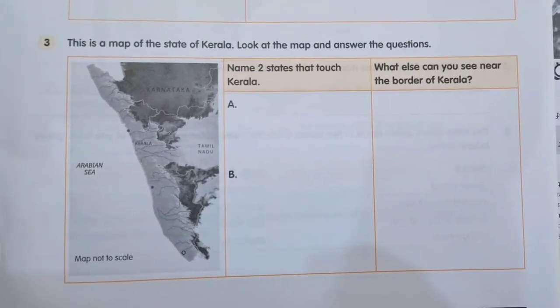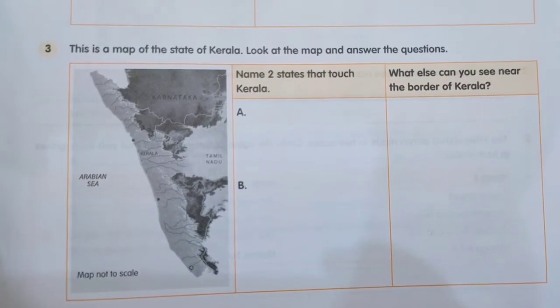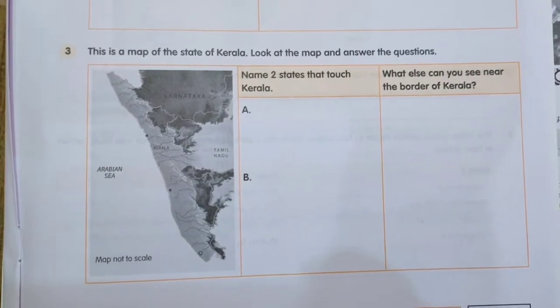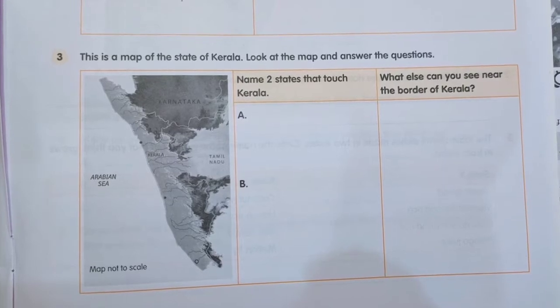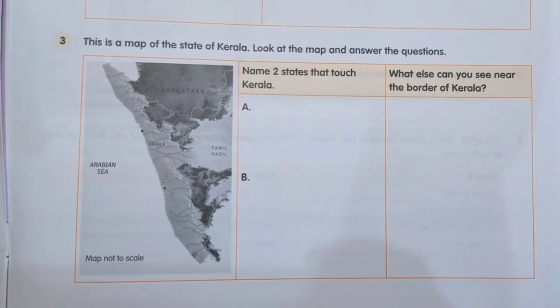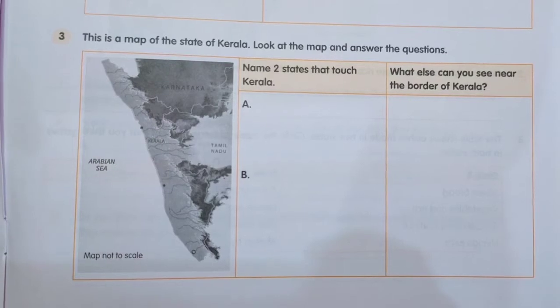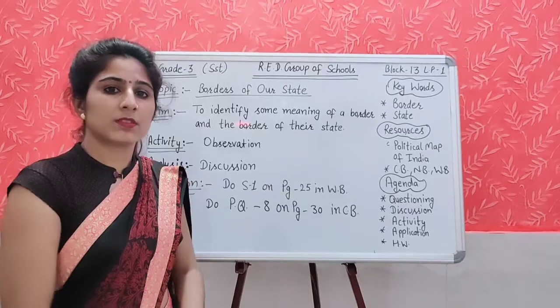Question number 3, this is a map of the state of Kerala. Look at the map and answer the questions. You will look at this map and then you will write about Kerala. Name two states that touch Kerala. You will write the neighboring states of Kerala that touch the border of Kerala. Next is, what else can you see near the border of Kerala? Other than the states, what can you see? You will write the name of those.